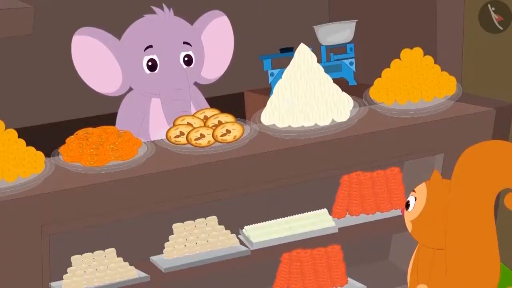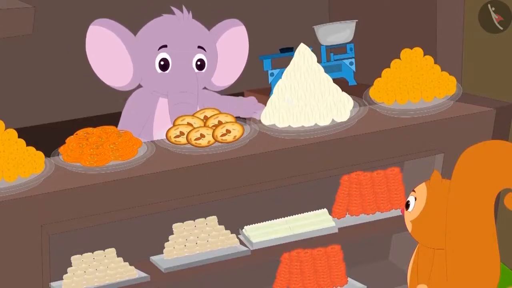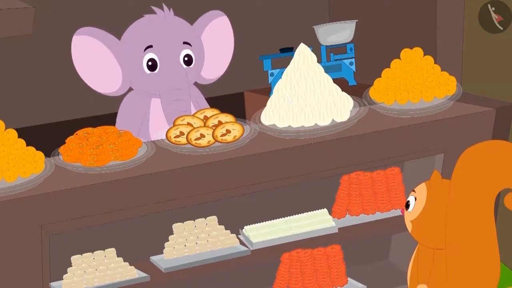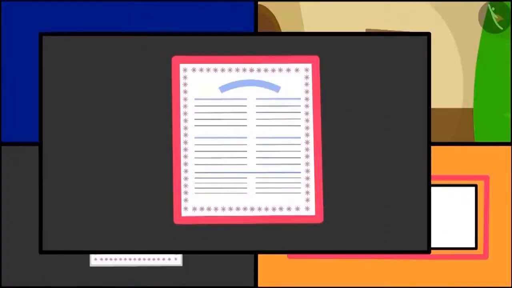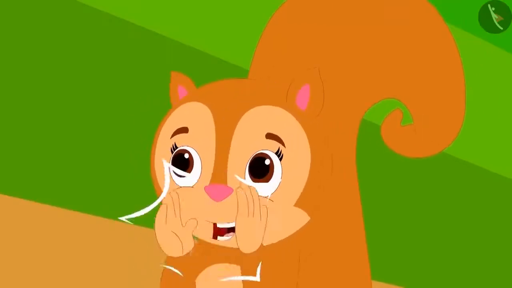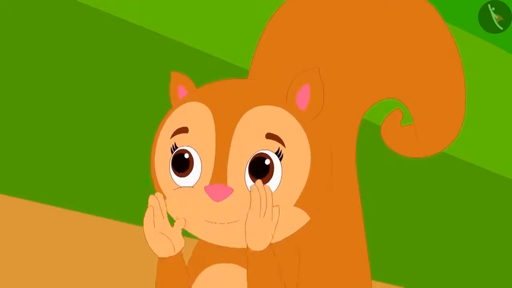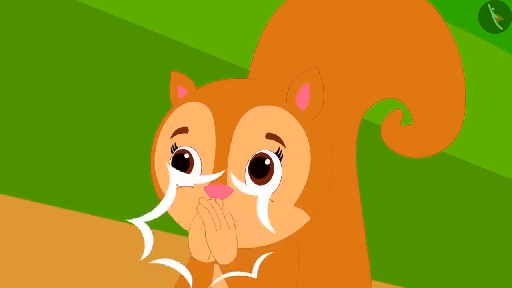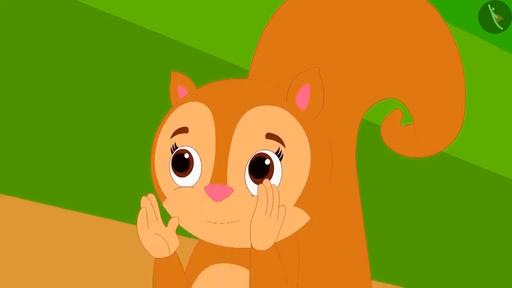Now Appu explains to Chanda through a poem where all she can see a rectangle shape. This burfi is like a rectangle. Door is a rectangle and same is a page. Rectangle is the name of the shape and it has 4 sides. Chanda liked Appu's poem so much that she started clapping. Children, why don't we also clap for Appu's poem?